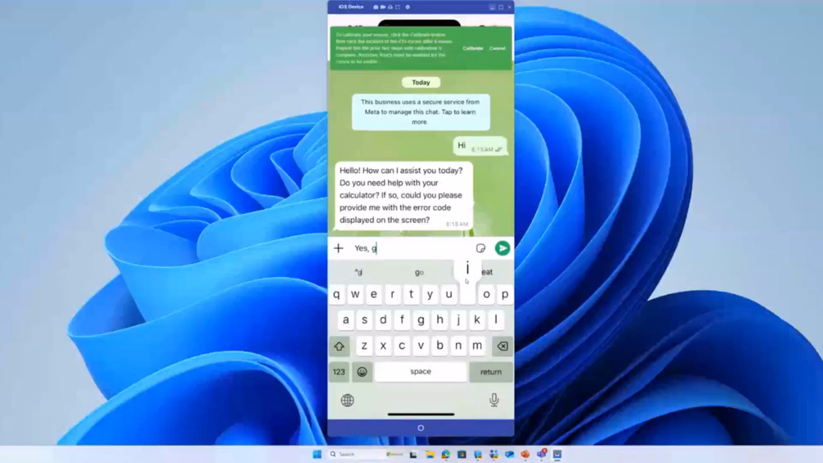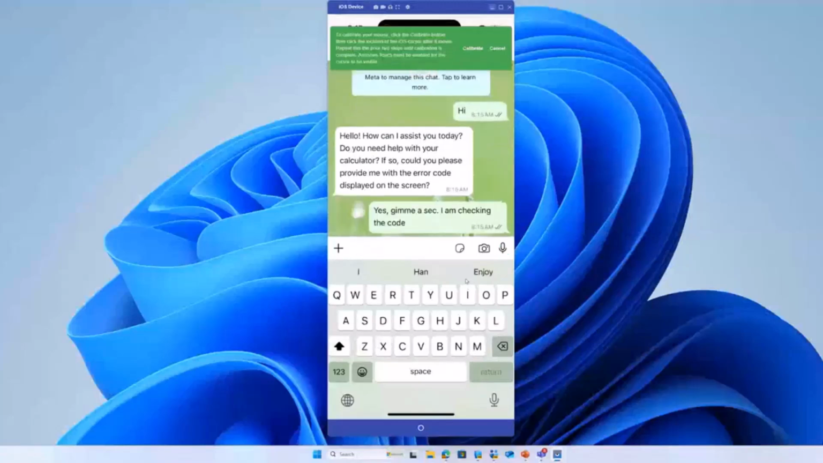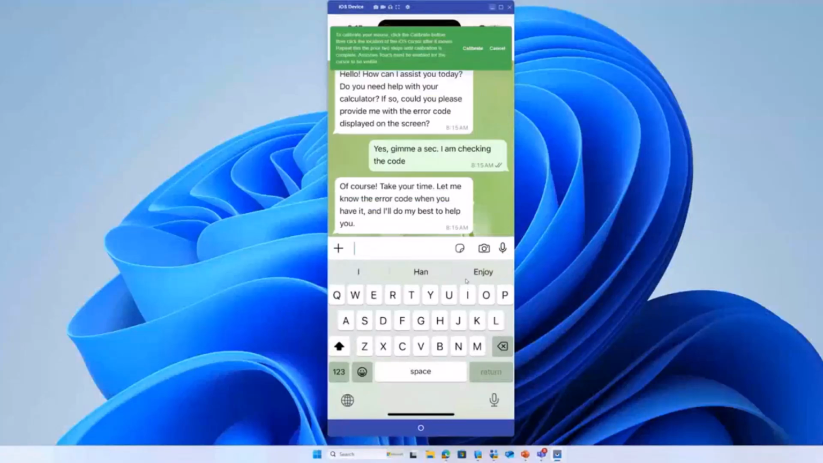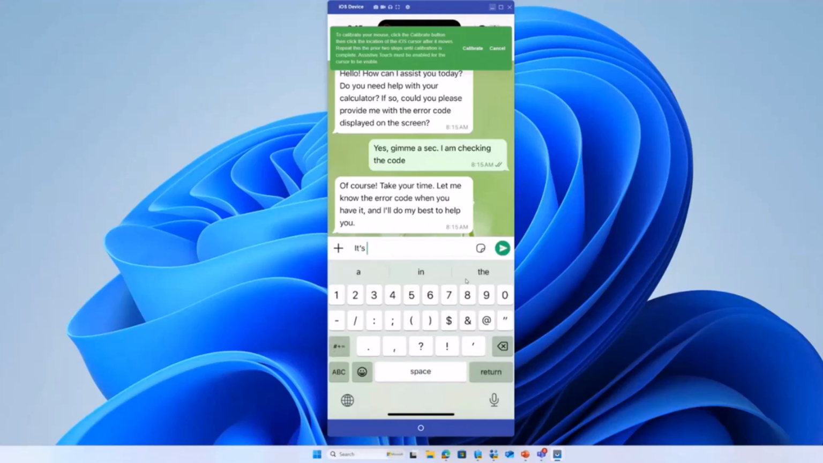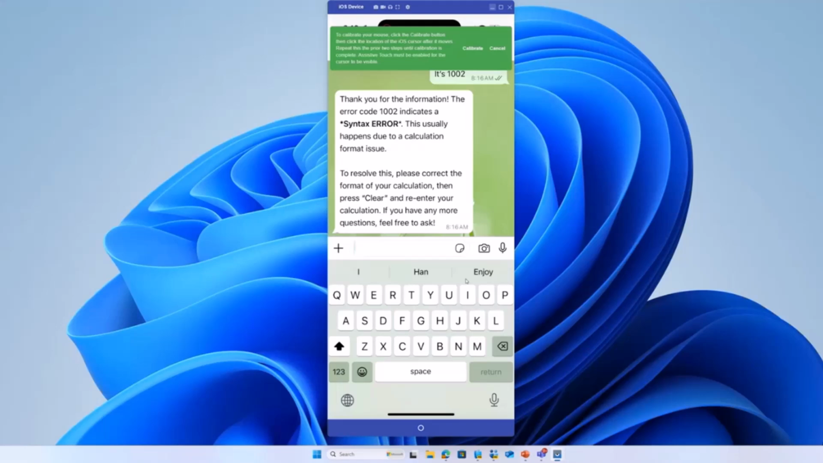Yes. Give me a sec, I'm checking the code. Of course, take your time. Let me know the error code. So let's say my calculator is displaying 1002, which is a regular number, but let's say it's an error code. All right, here you see a big blurb of what the error is and how to resolve it.